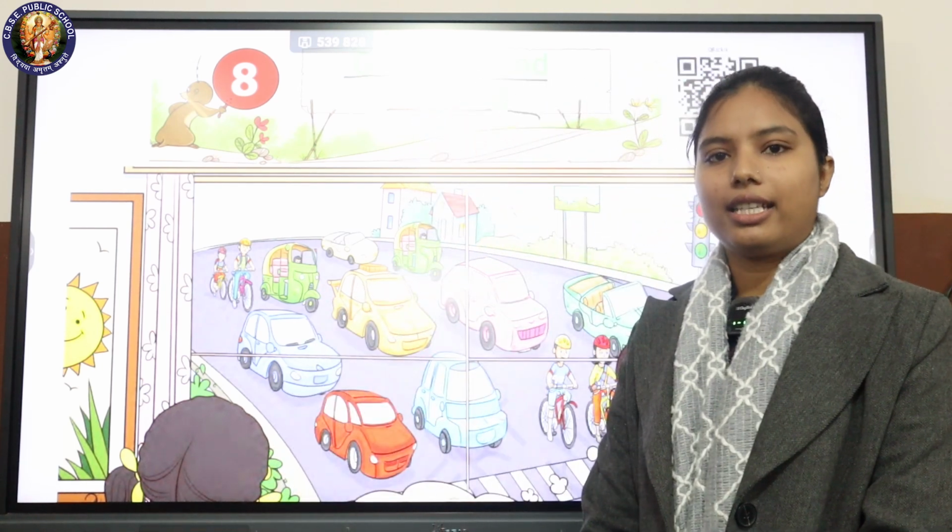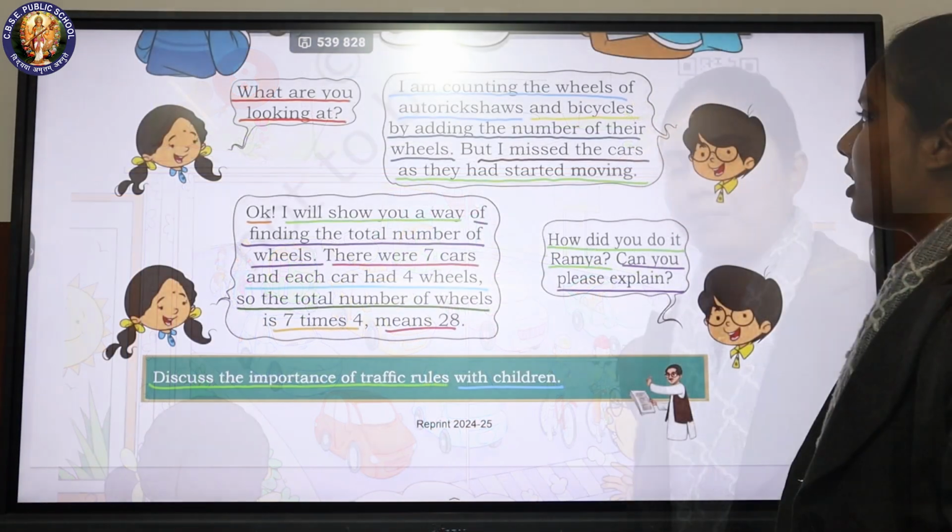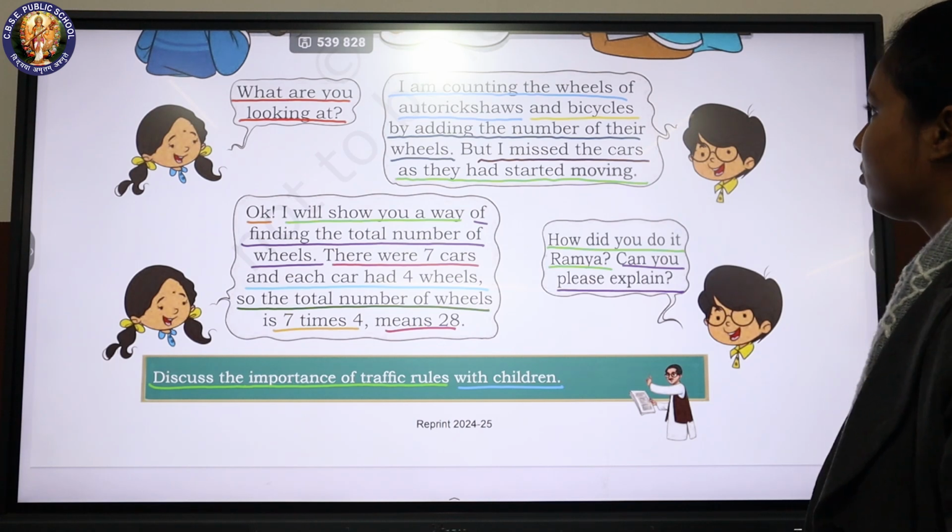Today we are going to read a new chapter from our Joyful Mathematics of class 2. The chapter name is Grouping and Sharing. So let's start reading. What are you looking at?